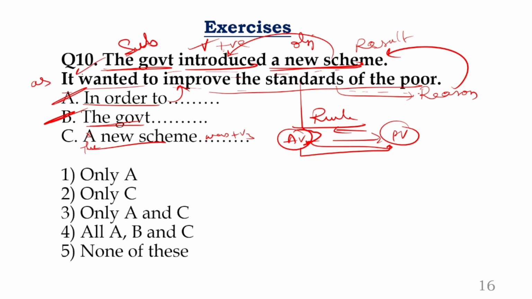It, in the sense, who? The government wanted to improve the standards of the poor. Absolutely correct. No doubt, no confusion. Your answer should be taken with all three. Next.